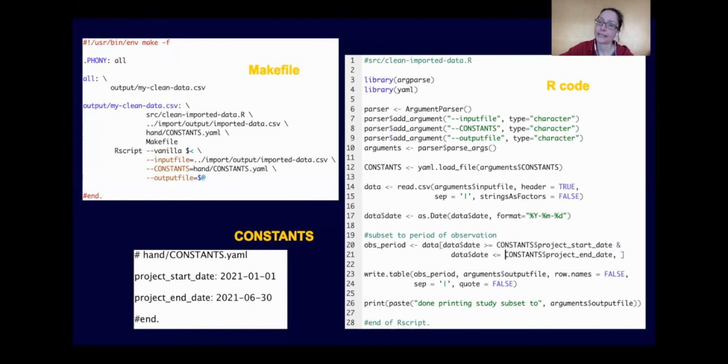What you can see here is all these different principles in practice. If you wanted to, for example, change the project date of your observation, let's say you wanted to add 2 more months because you have collected more data, you could simply in one spot change the value in your constants file and set a different date variable for your project end date. You wouldn't have to bury it and find it deep in your code, but you would just set these parameters in hand and then quickly update your scripts, because as soon as you change the constants, if you were to rerun and call for make, then it would know that it had to rerun the make file because your constants had been updated.